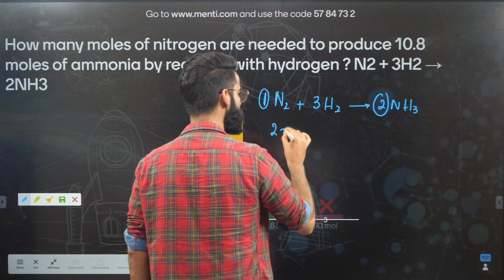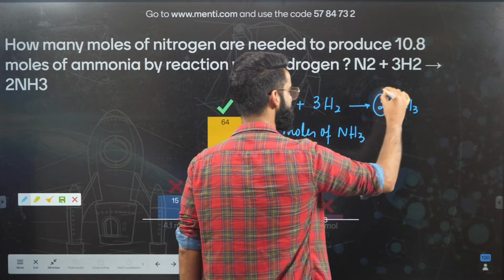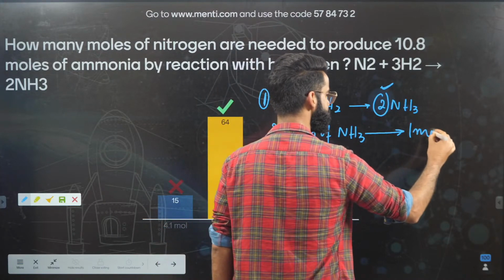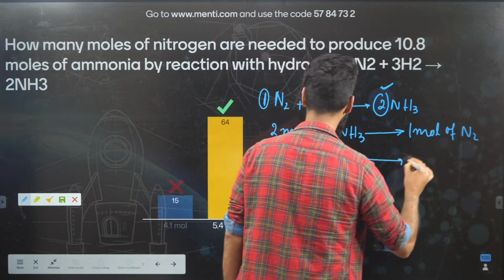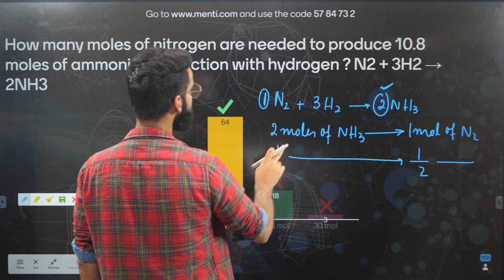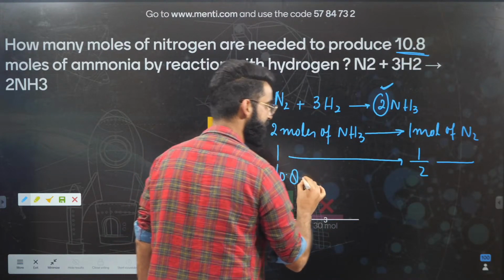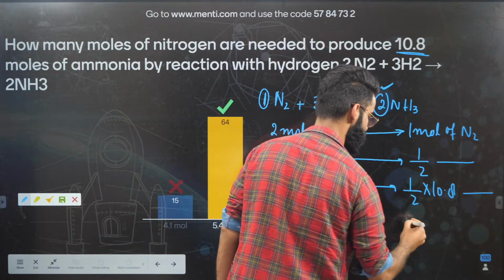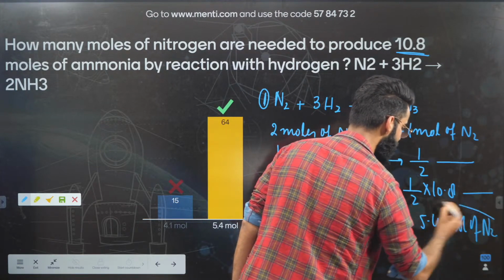Can I say 2 moles of NH3? As per the stoichiometry of the reaction, 2 moles of NH3 are produced from 1 mole of nitrogen. So 1 mole of NH3 will be produced from 1 by 2 moles of nitrogen. But I'm getting 10.8 moles of NH3, so 10.8 moles of NH3 will be produced from 1 divided by 2 multiplied by 10.8 moles of nitrogen. The answer will be 5.4. So 5.4 moles of nitrogen are required.